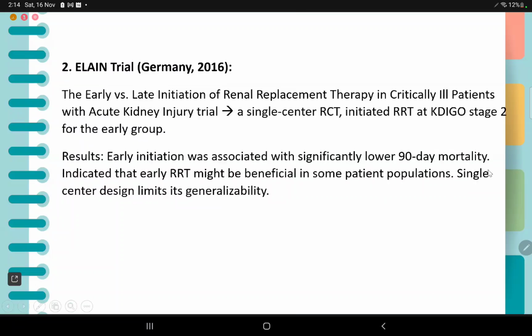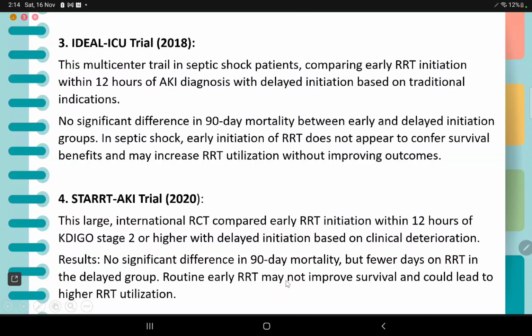The ELAIN trial basically compared early versus late initiation of renal replacement therapy in critically ill patients with acute kidney injury. It was a single center randomized control trial that initiated RRT at KDIGO stage 2 for the early group. Results: early initiation was associated with a significantly lower 90-day mortality. The ELAIN trial was the only trial which indicated that early RRT might be beneficial in some patient populations. Since it was a single center trial, its design limits generalizability.